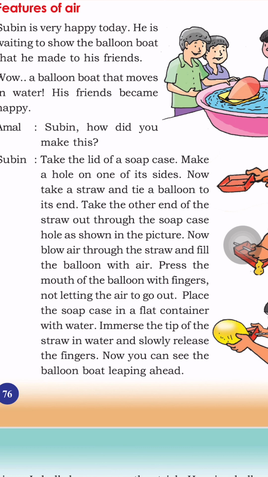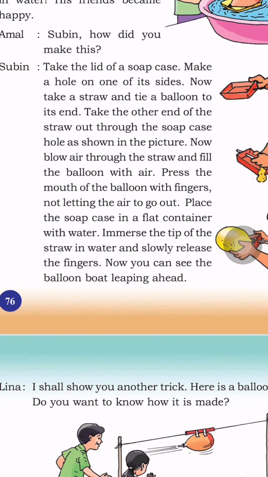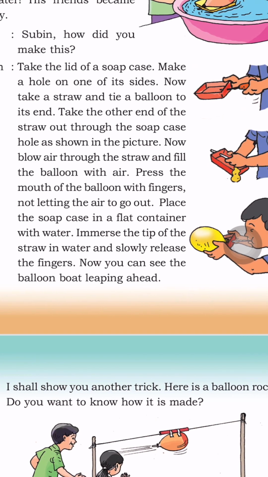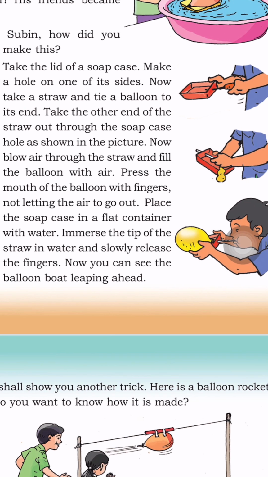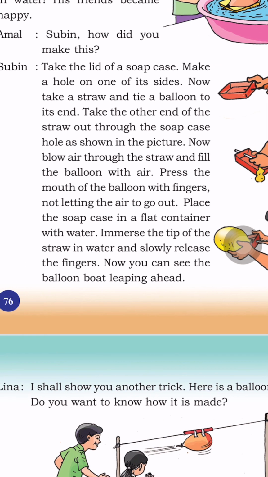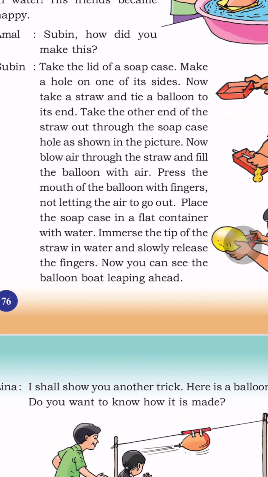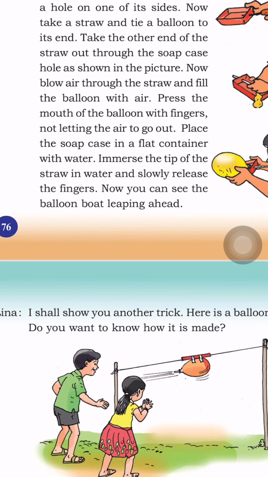Take the lid of a soap case and make a hole on one of its sides, and now take a straw and tie the balloon to its end. Take the other end of the straw out through the soap case hole as shown in the picture. Now blow air into the straw and fill the balloon with air. Press the mouth of the balloon with fingers, not letting the air go out. Place the soap case in a flat container with water. Immerse the tip of the straw in water and slowly release it. Now you can see the balloon boat leaping ahead.